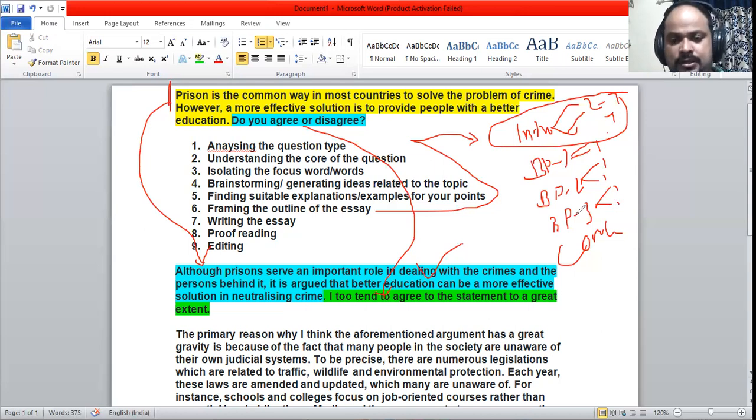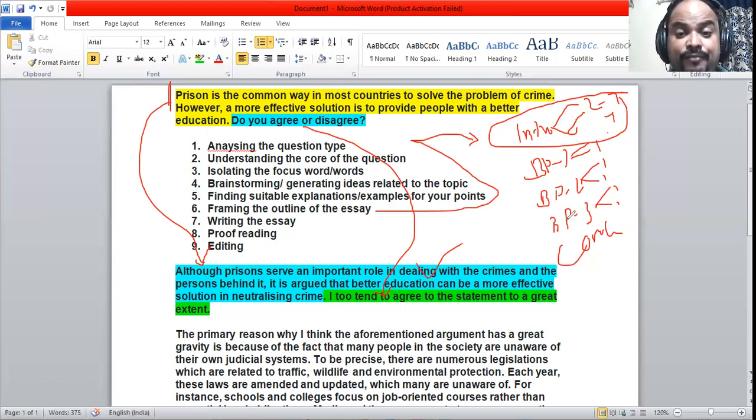I cannot completely agree here because we need to have a sort of comparison, and that will be effective mostly. So that is rational, that is logical, and it gives the examiner the idea that you have analyzed the task in a good way, in a critical way. So this gives an idea.